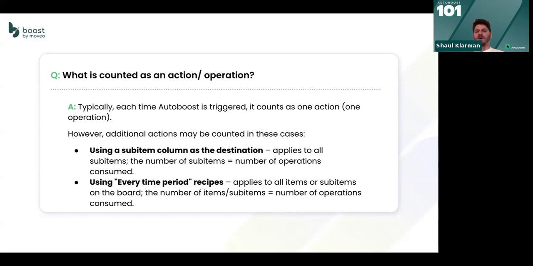And I've applied it in really powerful use cases. But in those use cases, each one of those items that we check the condition about, we need to also do an operation there. So it will also be counted as an operation.